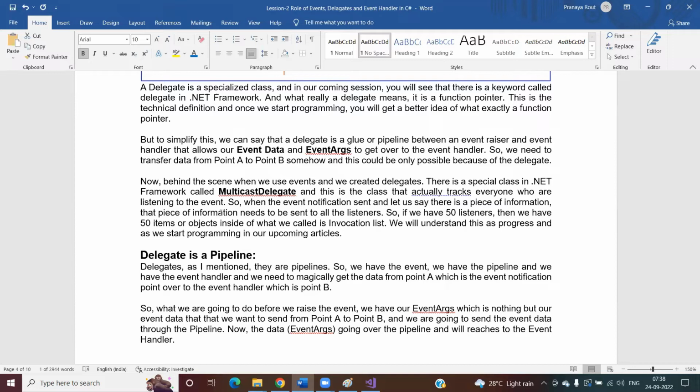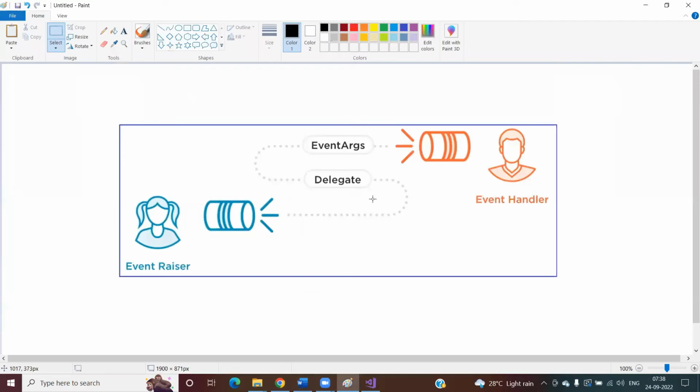So when the event notification is sent, let's assume there is a piece of information. Okay, let me go to the diagram and explain this to you, right? Suppose this is one delegate. We created one delegate, and let's assume that 50 event handlers are registered with this delegate for this particular event, right?